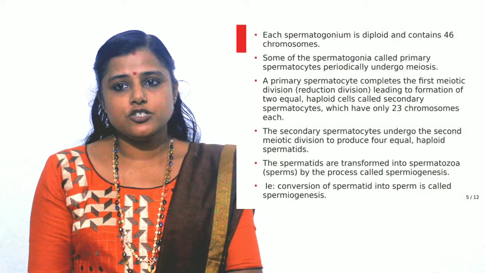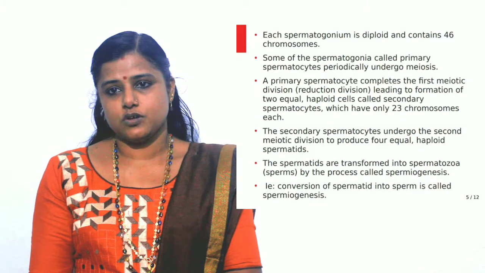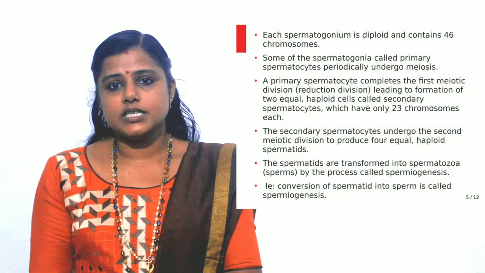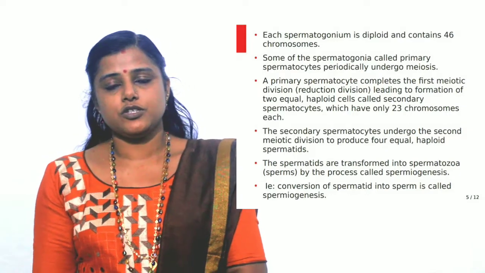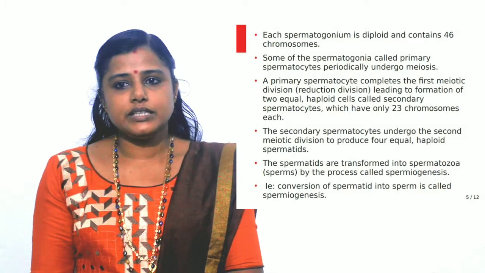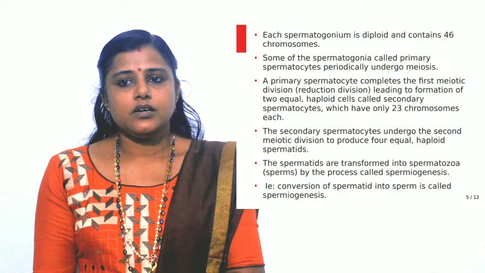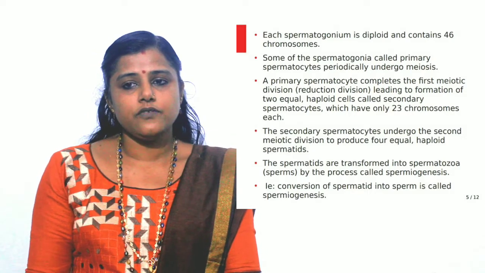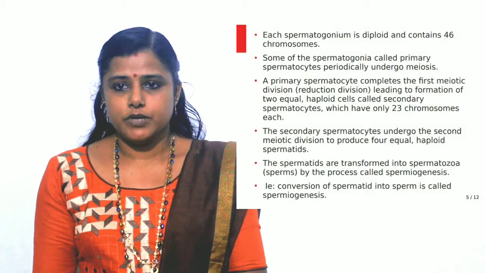Actually the spermatogonia is diploid and it contains 46 chromosomes. And the spermatogenesis occurs at the time of puberty. In human males, the spermatogenesis starts only at the time of puberty, and during that time some of the spermatogonia undergo meiosis, and the spermatogonia which undergo meiosis are called primary spermatocytes.